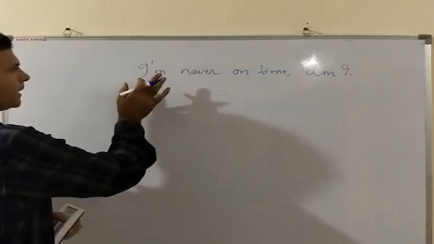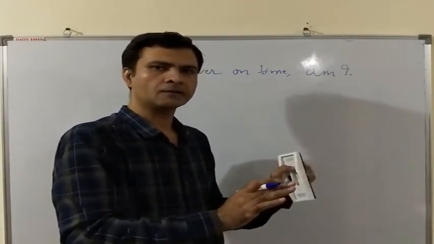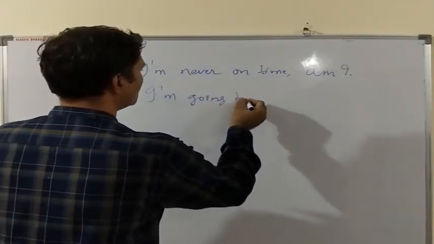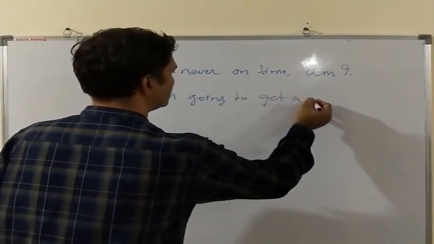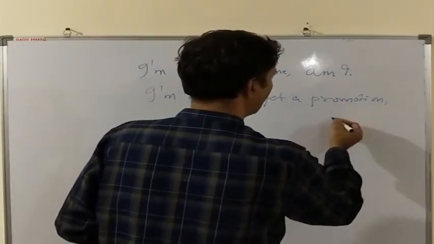In this statement, I am never on time. We are using am I, a positive question tag. I am going to get a promotion. Aren't I?